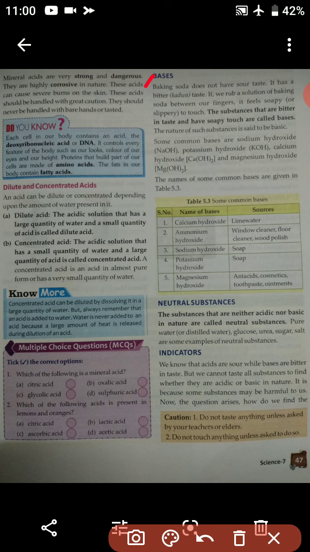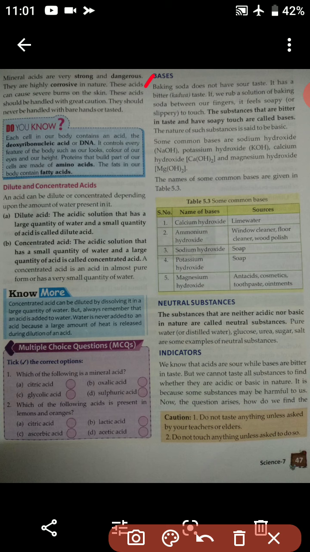So students, we know that baking soda does not have a sour taste, but it is very bitter in taste. If we rub a solution of baking soda between our fingers, it feels soapy or slippery to touch.